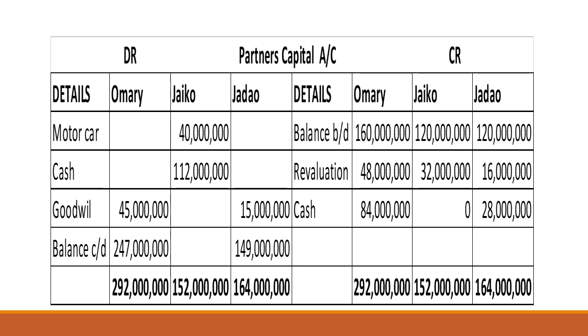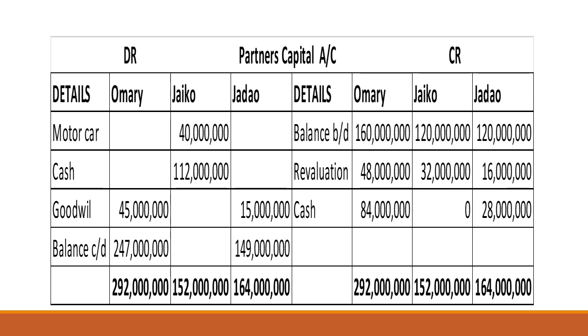Again, Omari and Jadao want to write off the goodwill account. So credit goodwill account, but debit partners' capital accounts with the new sharing ratio. Remember, there were 60 million there, so we debit Omari and Jadao. After that, we take the balances of the partners, and we remain with only the two partners, Omari and Jadao.